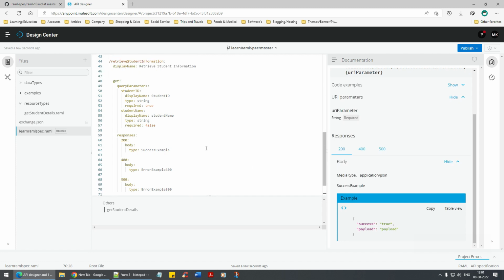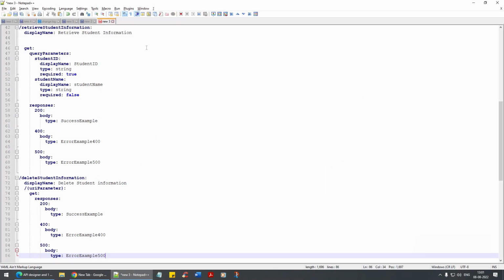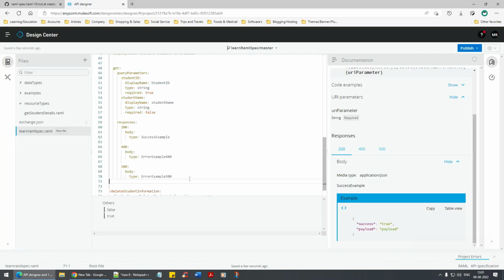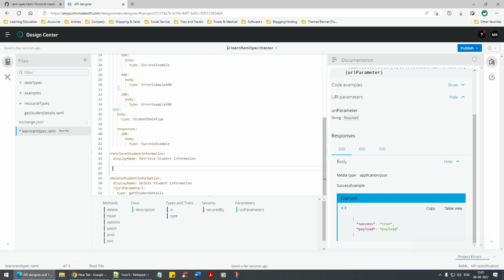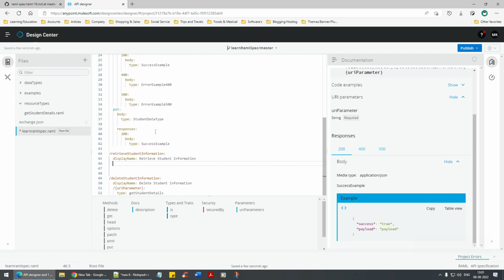Now in a similar way, let me copy this query parameter. I'll tell you why I did not remove it. Let me copy this here, and I'm going to remove this entire thing. I'm going to say display name, that is fine.